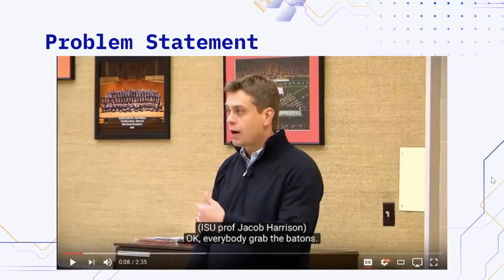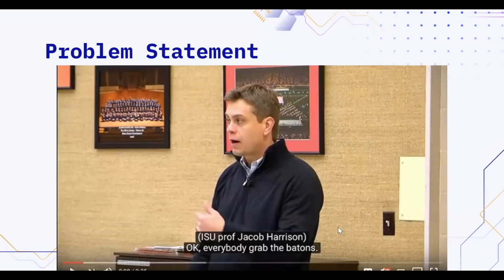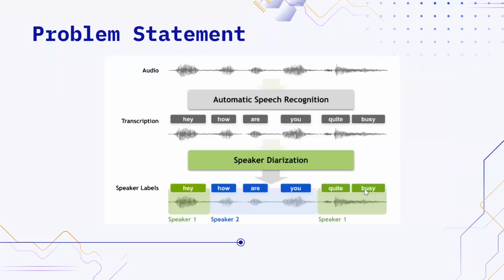So this is an example of our problem where in this example YouTube video, instead of only having the text, it would also have a speaker tag. Maybe not so much like this, maybe just saying speaker number 1, speaker number 2, and so on. This is a demonstration of our problem statement, with the first transcription not having any speaker tags to be able to explain which speaker is speaking at any given point, and the second one using speaker diarization has speaker tags corresponding to the speech or the text that they have spoken.